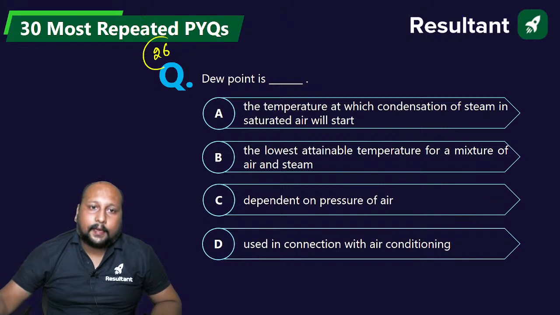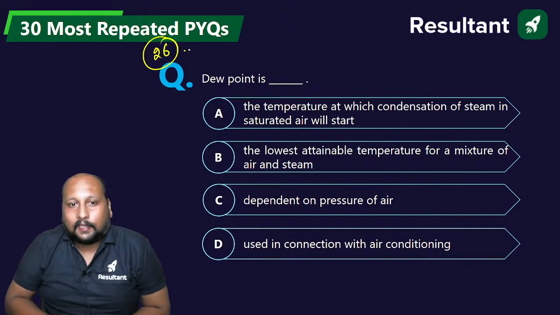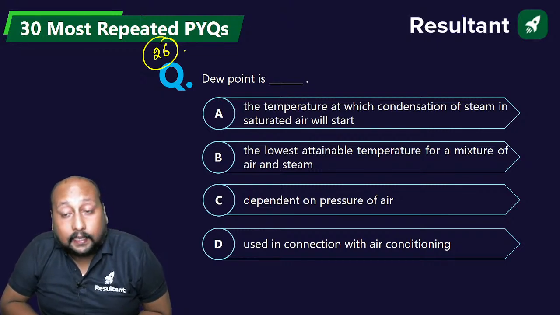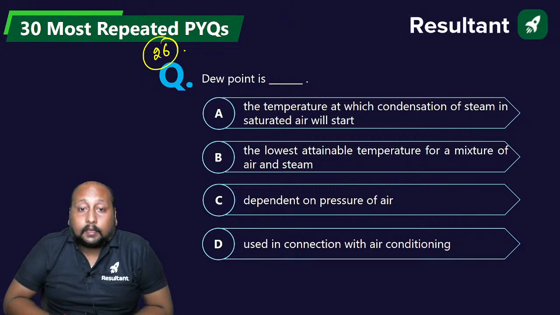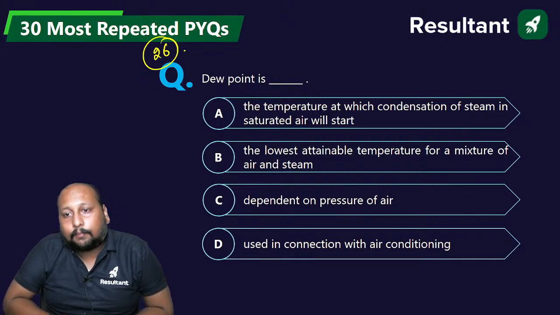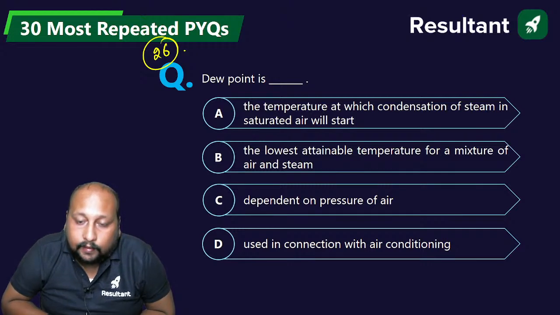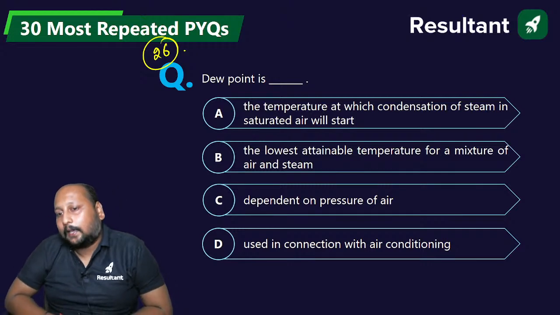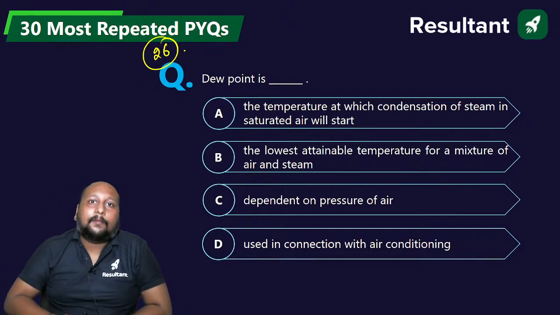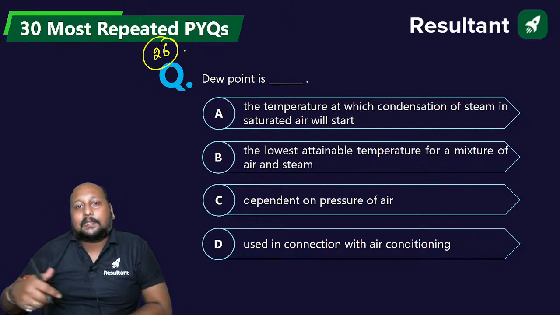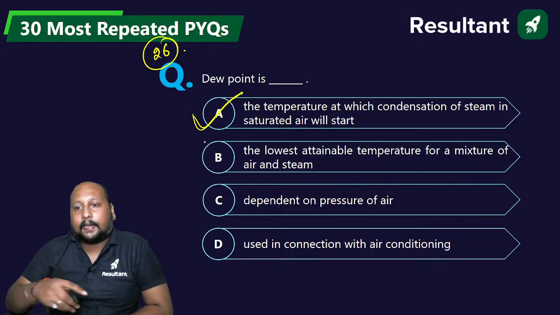What is a dew point? Easy question. Option A is the temperature at which condensation of the steam in saturated air will start. The lowest attainable temperature for a mixture of air and steam, dependent on the pressure of air, is used in connection with air conditioning. A, B, C or D. Dew point is that temperature at which the condensation of the steam is basically starting. That is option A, the correct answer.